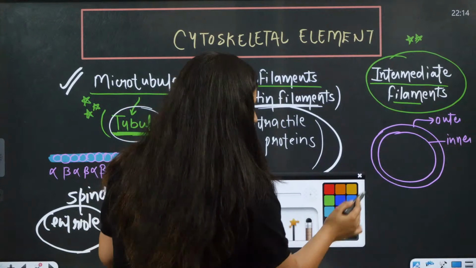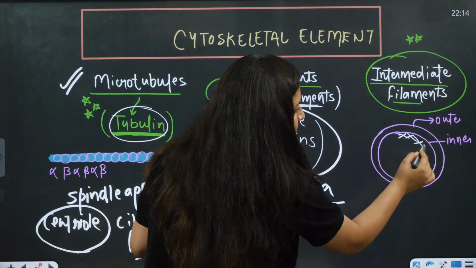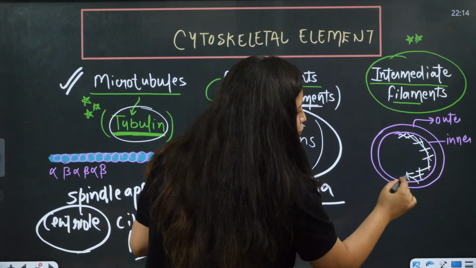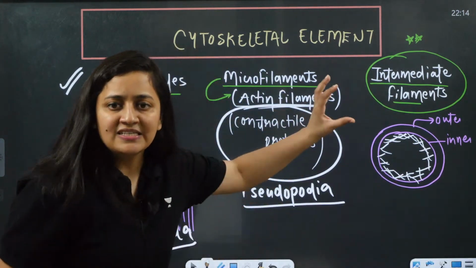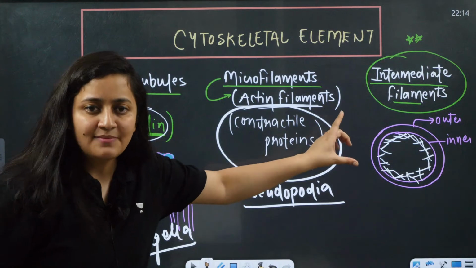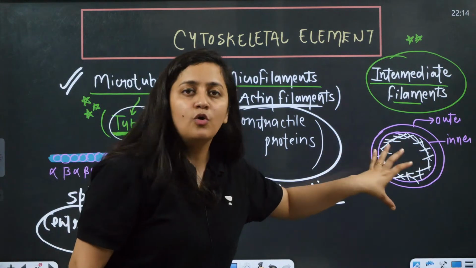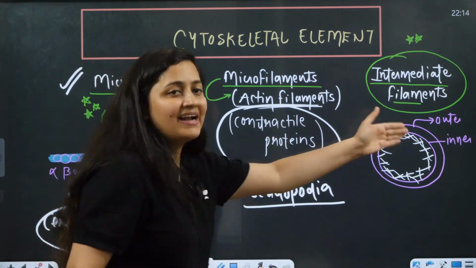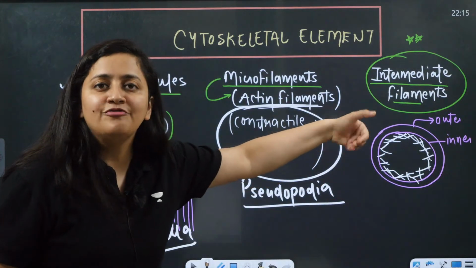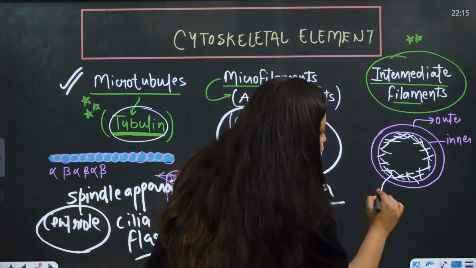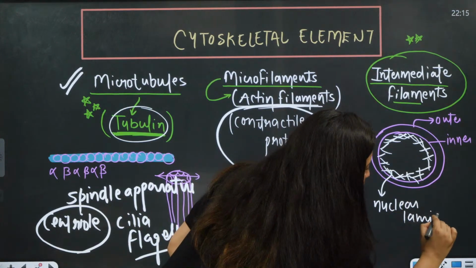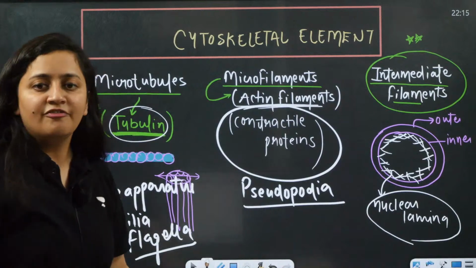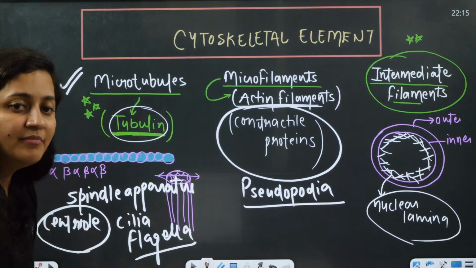Just below the inner membrane, Mamta, it is important, please focus, you will find a meshwork of protein. It is basically the nuclear lamina. This is the word that we use for it. So it is basically intermediate filament.